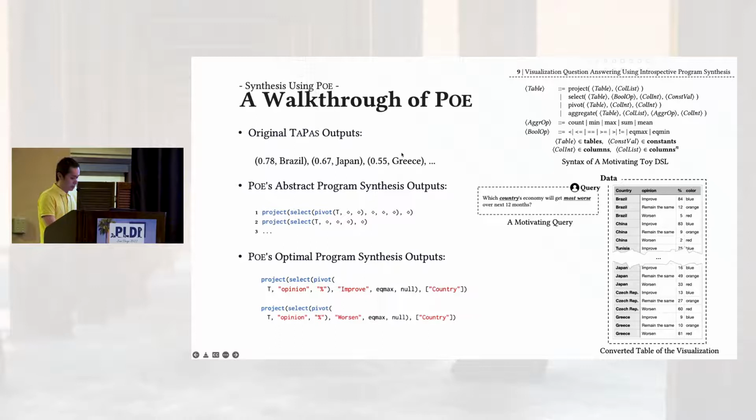Based on these candidate answers, the abstract synthesis procedure will analyze and provide a set of candidate explanations like this. And after that, the optimal program synthesis finds the optimal concrete explanation by invoking the max SMT procedure on the program consistency encoding, which I'll discuss later.